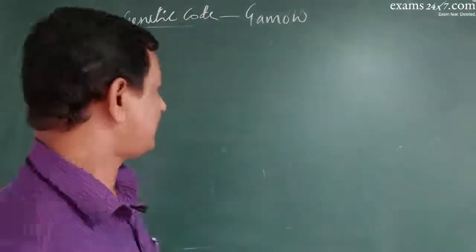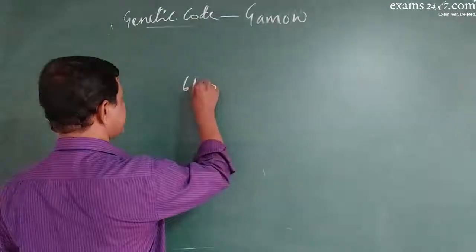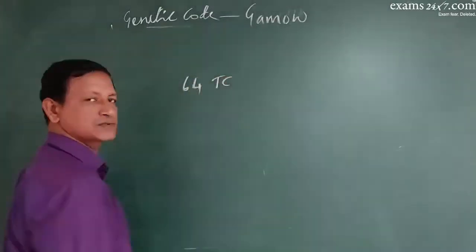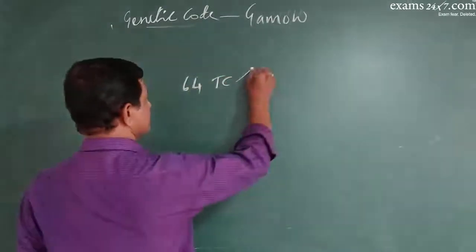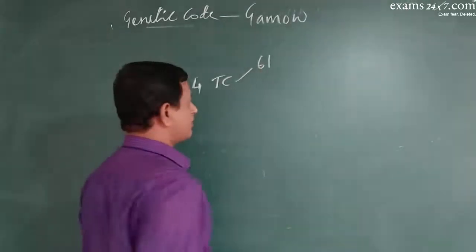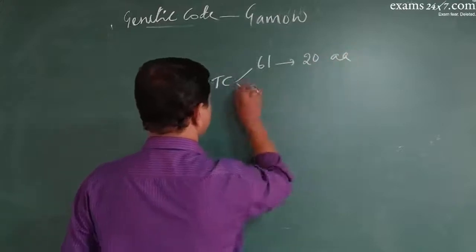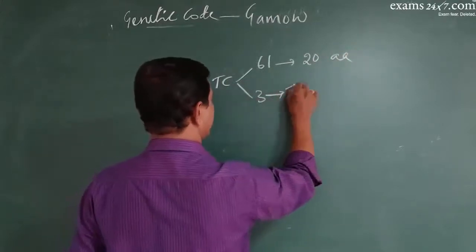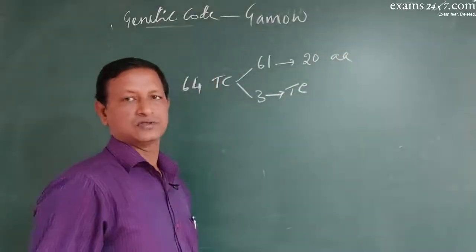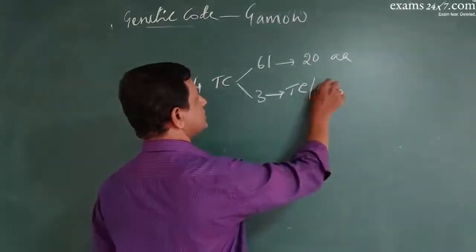We have 64 triplet codons in total, of which 61 codons read for 20 amino acids. The remaining 3 are considered terminator codons. They are also called nonsense codons.